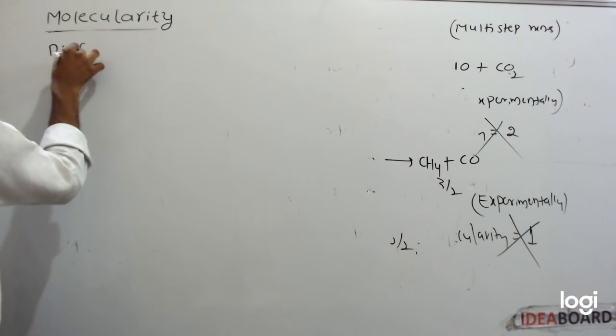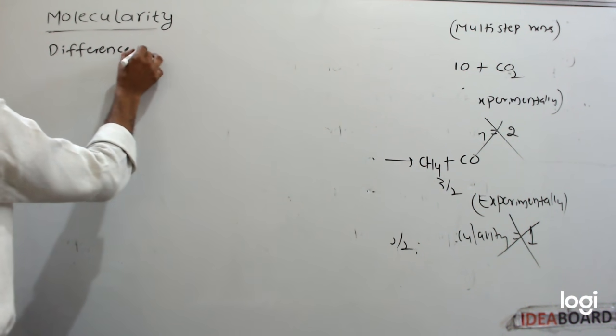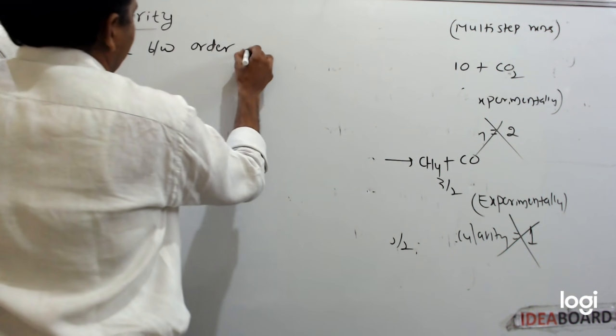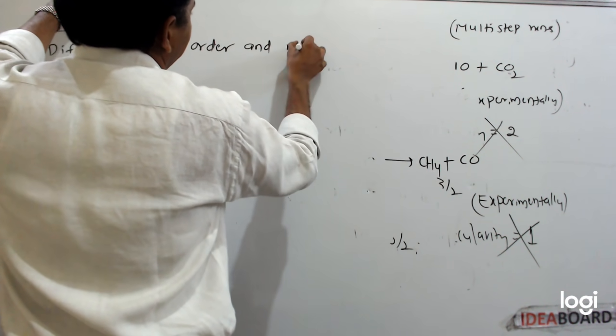So, the difference between order and molecularity.